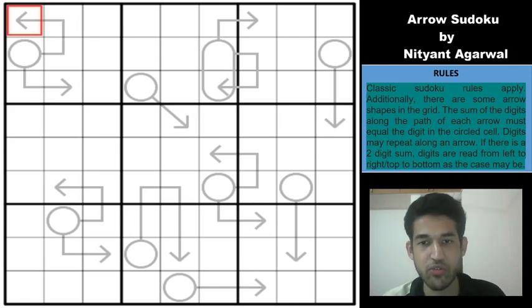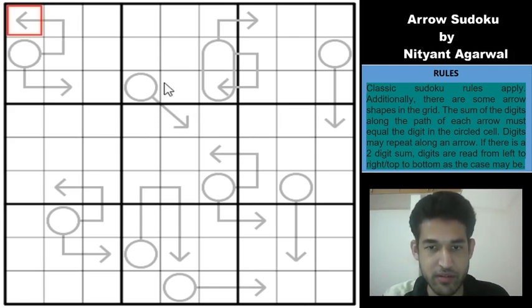So in arrow Sudoku, the first step that a solver needs to do is to look at the longest arrows, or if you have lots of given digits, then you try to do something with the classic. But here there are no givens. You can see that at the bottom you have 2021, right, and at the top we have 26, right? So 26th is today and 2021 is the year. So this was the theme that Nityan had constructed a Sudoku upon.